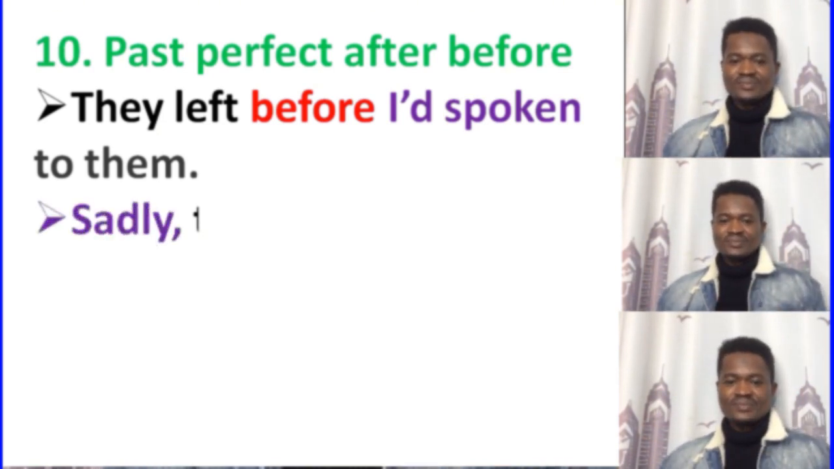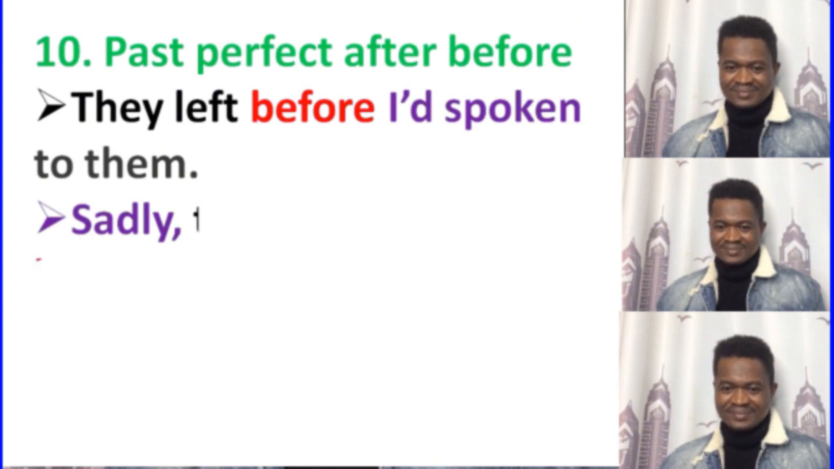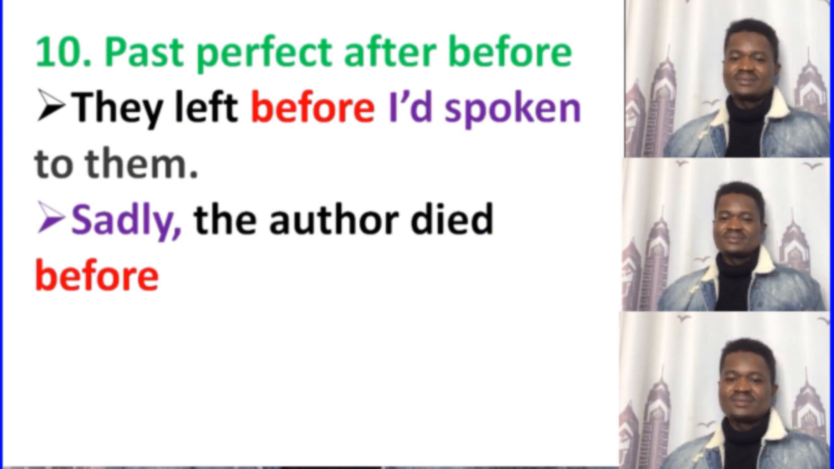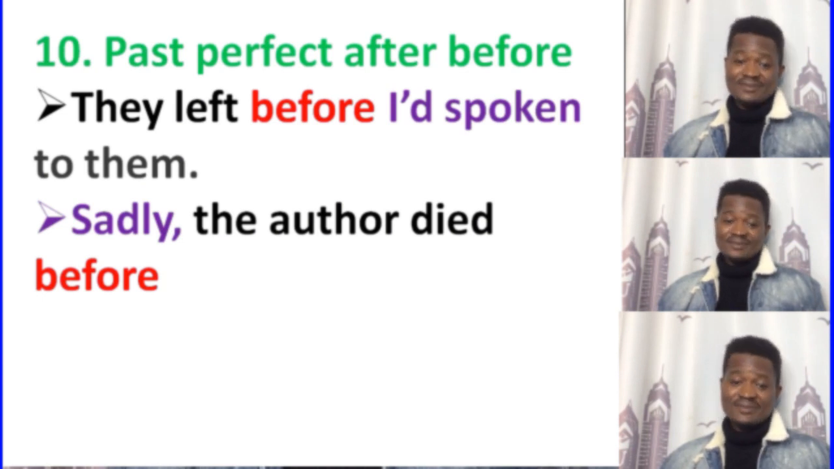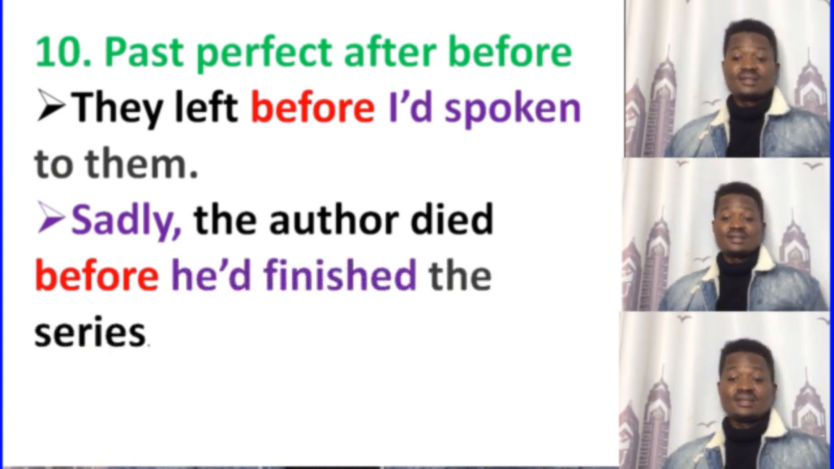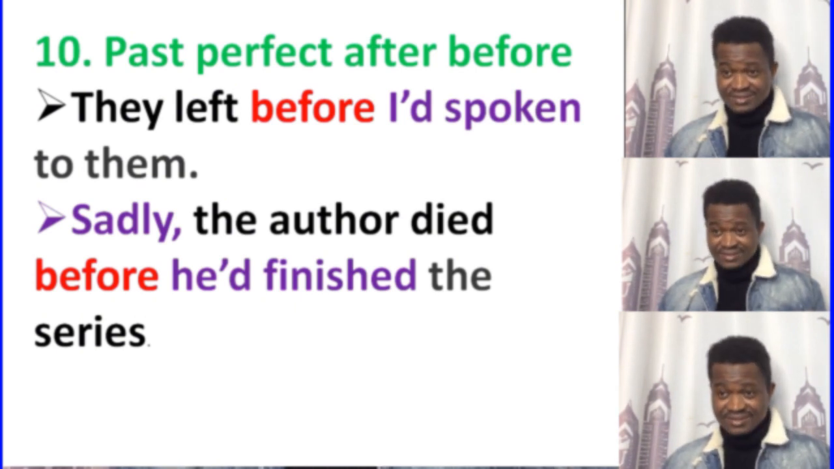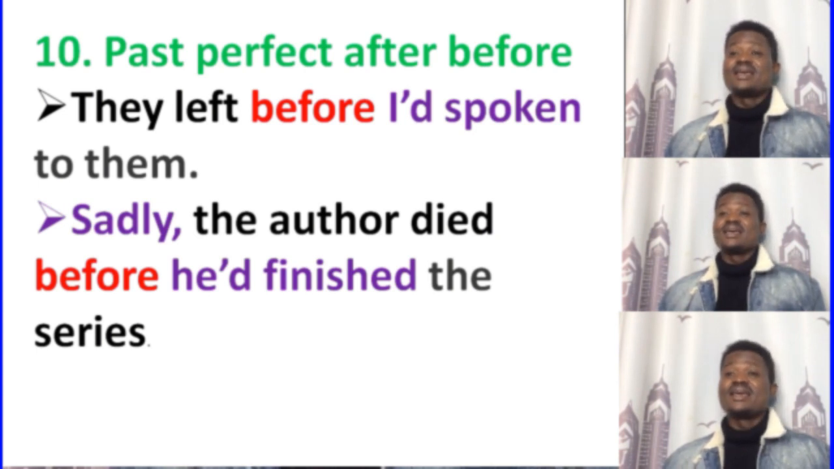Alright, let's go. Sadly, the author died before he'd finished the series. So the past perfect comes after "before". "He'd" means he had finished the series. That is the contraction: he had is he'd.